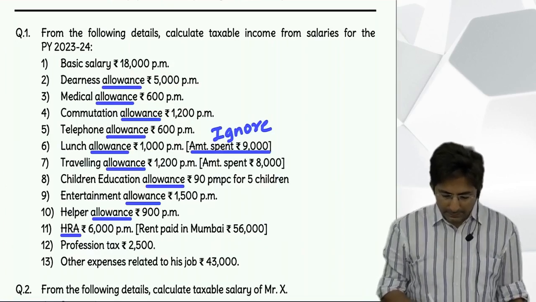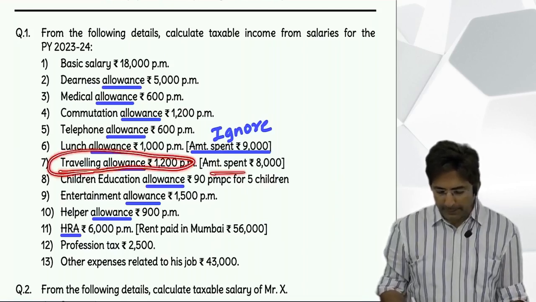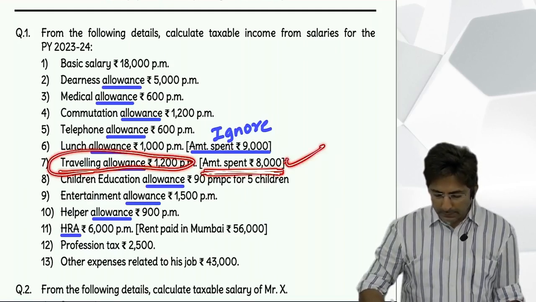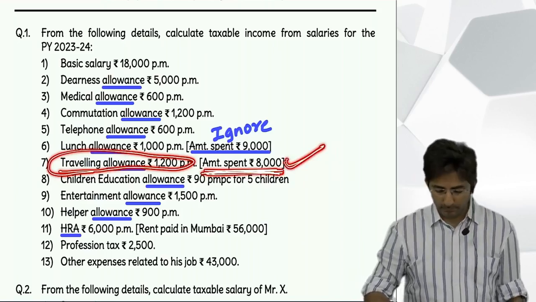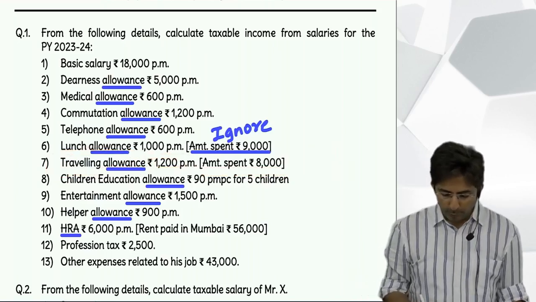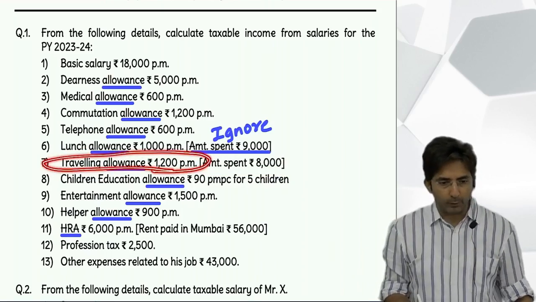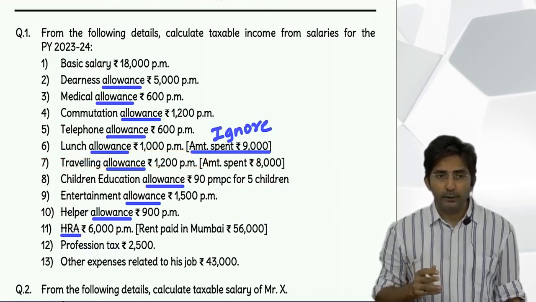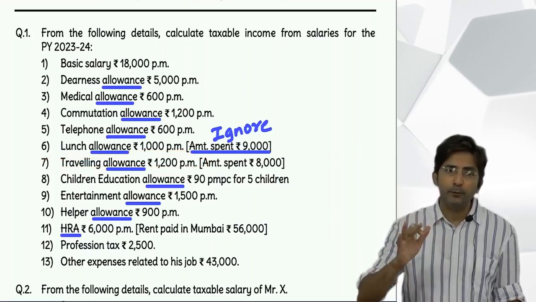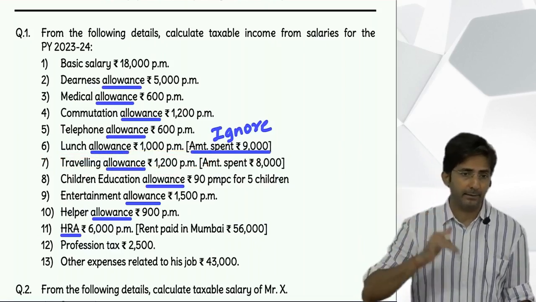Then traveling allowance. Yes, this is from TC udhar. Now we want amount spent. Now it is not to be ignored. Now we will consider amount spent because it is TC udhar. So how will you write? First 1,200 per month into 12 will come in the inner column. Then less exempt under section 10(14). All allowances are exempt under 10(14) except HRA under 10(13A).